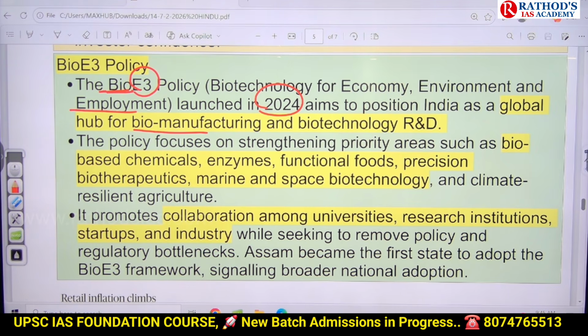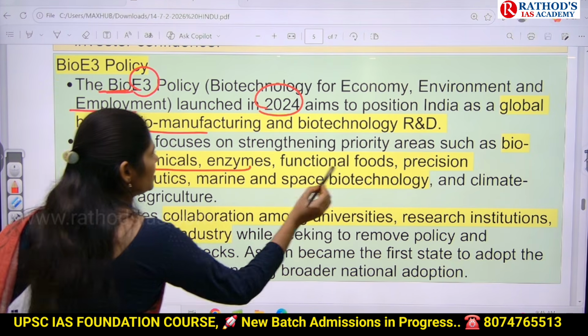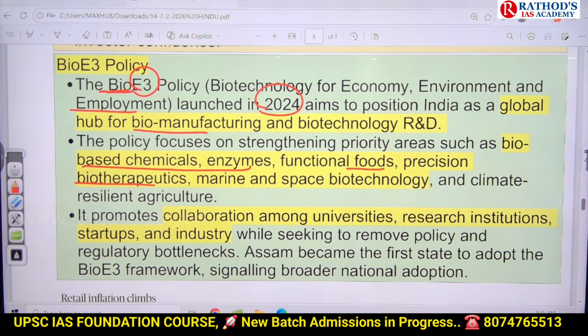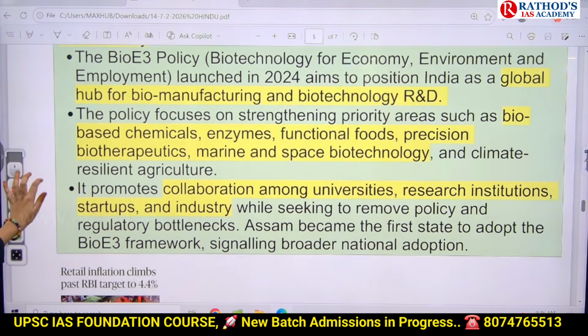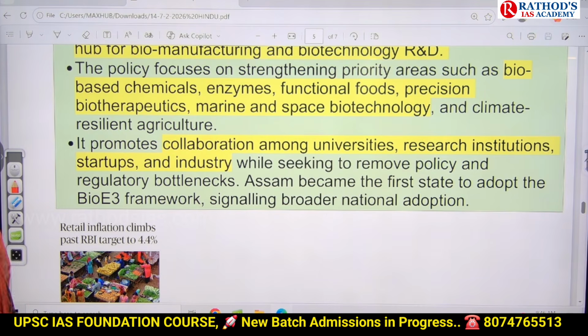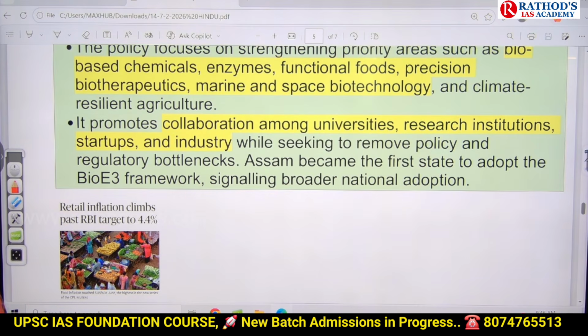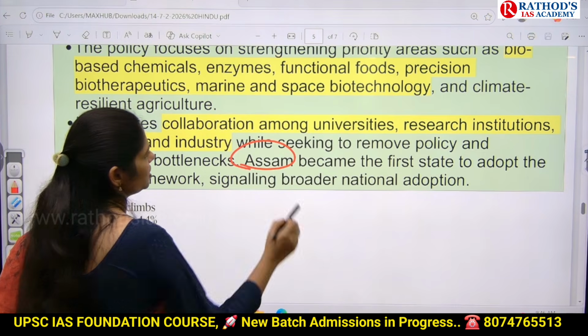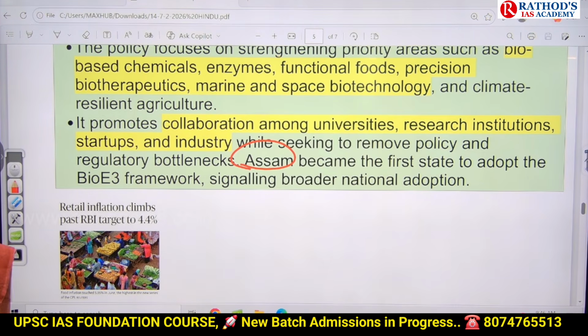This policy focuses especially on bio-based chemicals, enzymes, functional food, and precision biotherapeutics, in the marine area and in space technology, wherever it is possible to use this Bio E3 policy. It will promote collaboration among universities, research institutions, startups and industry. We are especially focusing on development of biotechnology in our country. Recently Assam became the first state to adopt the Bio E3 framework in our country.